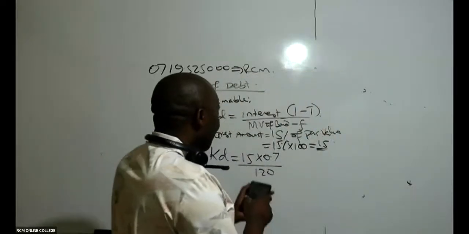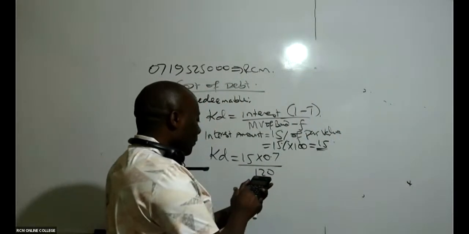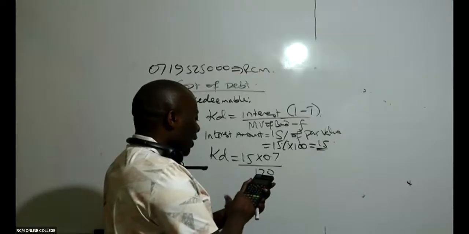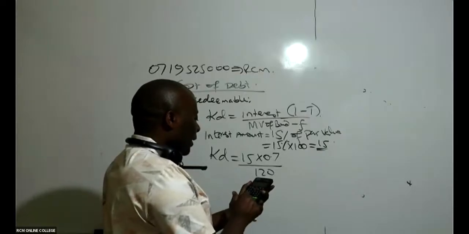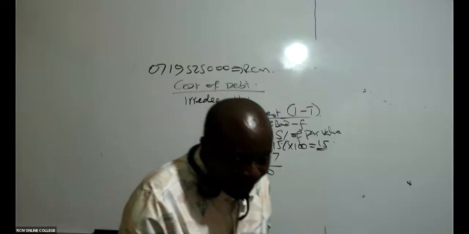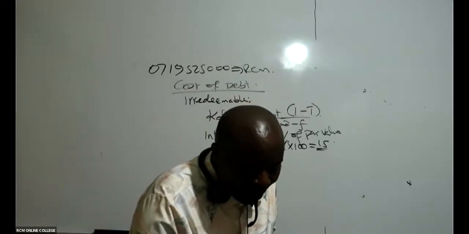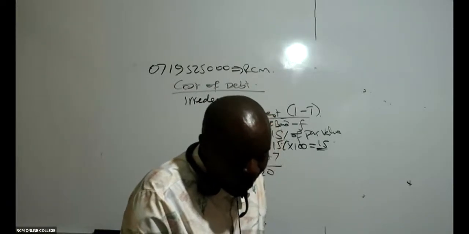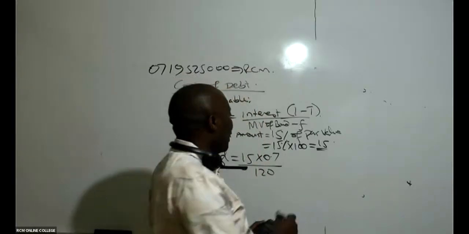So I pick up my calculator and say 15 times 0.7 divided by 120, whatever I get, times 100. Then, ladies and gentlemen, I'm at home. What are you guys able to get? Caroline, I don't know how you're getting 9.5, because I'm getting 8.75.